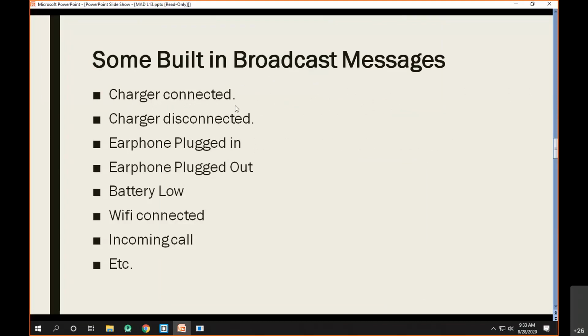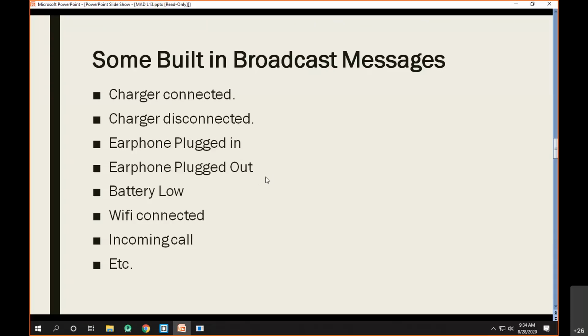When you plug in the charger, the Android OS will generate a message that the charger is connected and it will be sent to all other apps. Whenever you disconnect the charger, again the Android OS will generate a broadcast message and send it across the apps. Most of the time you have figured out that if you are watching movies, or listening to songs on some MP3 player, and suddenly you plug out your earphone, the corresponding song or video is paused automatically.